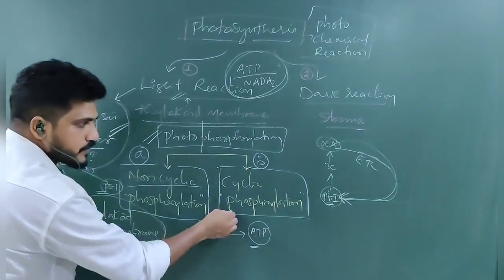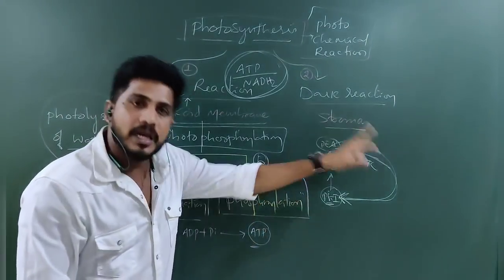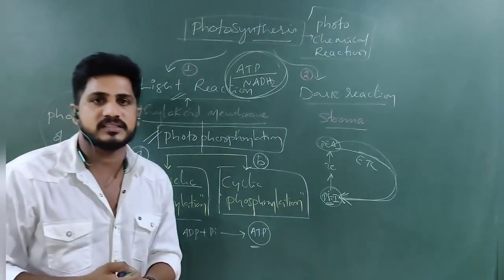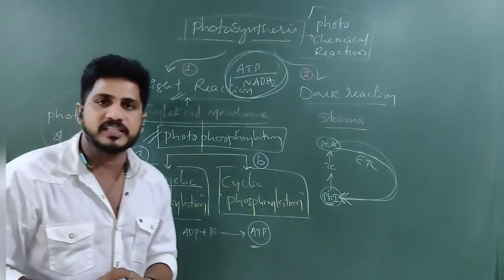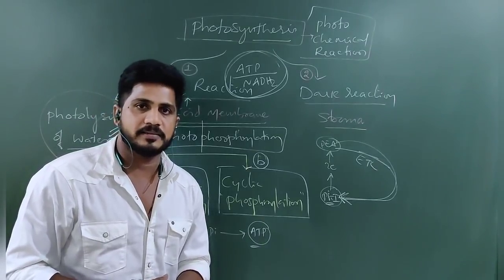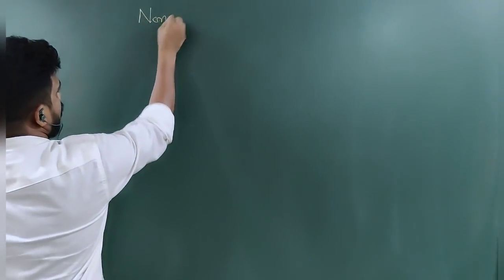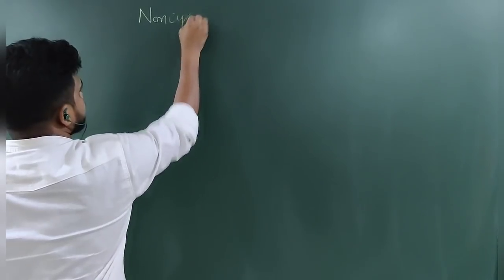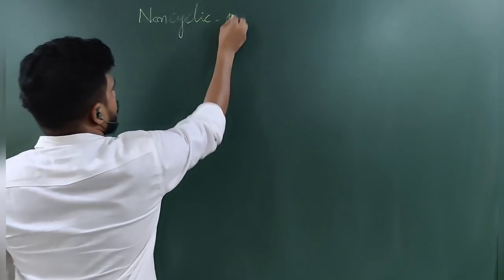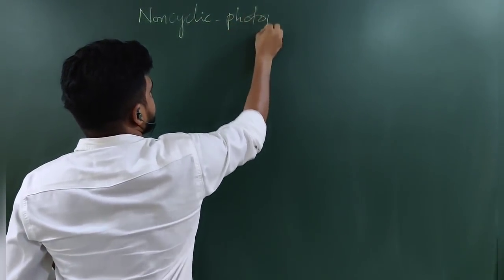But in cyclic photophosphorylation, what is happening? Electrons are coming back. What are the reasons? How are they transported? We will see everything neatly in this session. First, observe non-cyclic photophosphorylation.